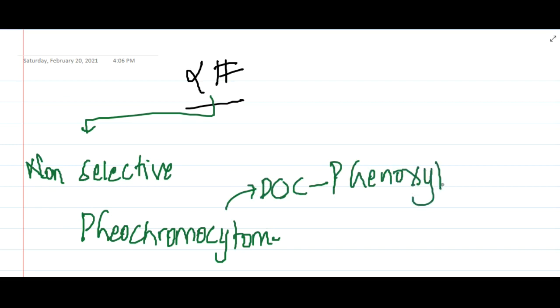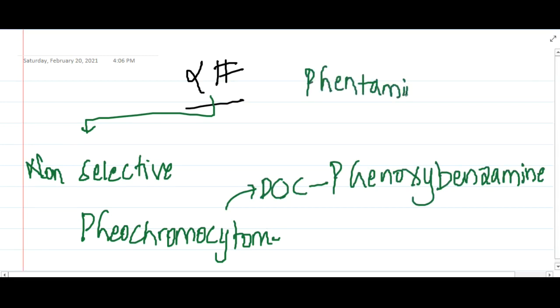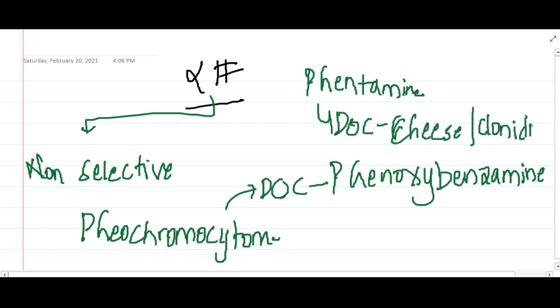Then phentolamine is used as a drug of choice for cheese reaction and also for clonidine withdrawal. These two are the non-selective alpha blockers.